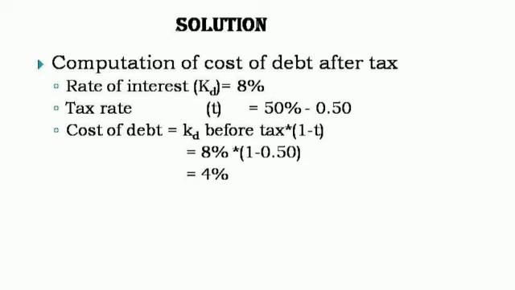The first step, we have to compute the cost of debt after tax. In this problem we are given the rate of interest, that is KD equal to 8% and the tax rate T equal to 50%. Then how do you calculate cost of debt? Using the following formula, KD before tax into 1 minus T. Using this formula you have to find out cost of debt, so we get the answer 4%.